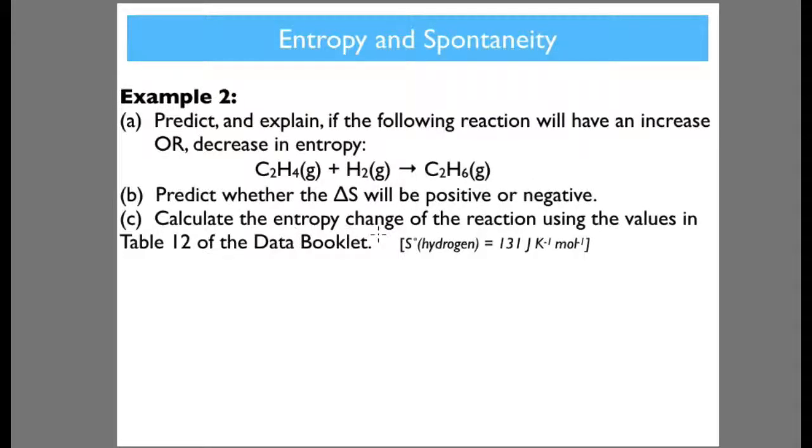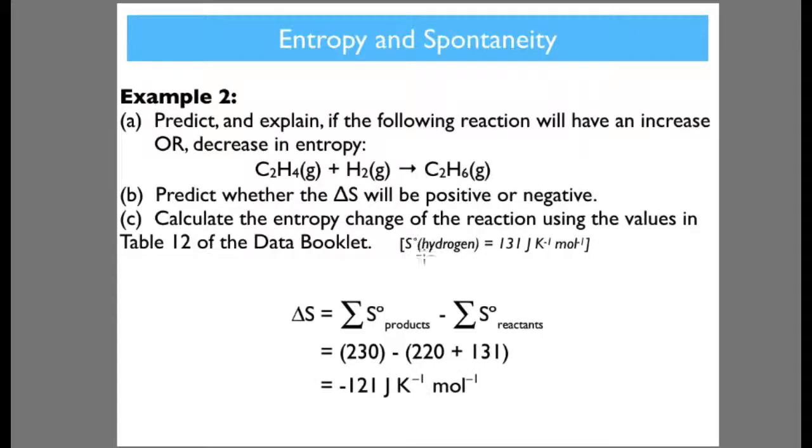And now we can use the entropy change of the reaction using the values in table 12 of the data booklet just to check. And it is indeed negative. So do the sum of the products, which is just 1 here, which is 230 for the ethane, and then subtract the sum of the entropy of the reactants, which is 220 for ethene and 131 for hydrogen. Gives us minus 121 joules per Kelvin per mole.